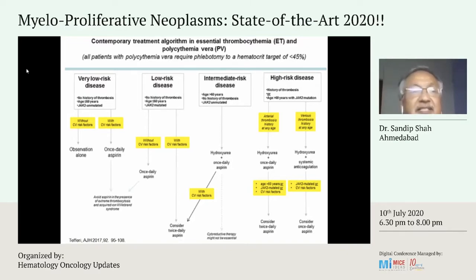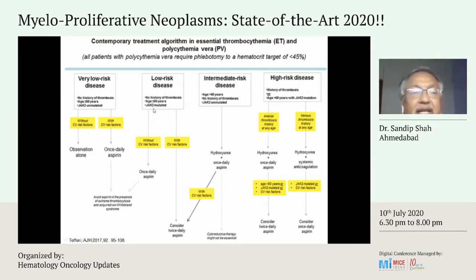and high risk disease. The variables or parameters are history of thrombosis, age less than 60 years and JAK2 unmutated, then it is very low risk disease. And low risk disease, no history of thrombosis, age less than 60 years, but JAK2 is mutated. Intermediate risk, age more than 60 years, no history of thrombosis and JAK2 is unmutated. While high risk disease, history of thrombosis or age more than 60 years with JAK2 mutated.